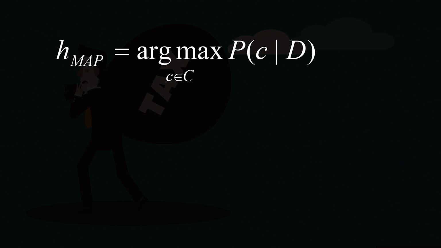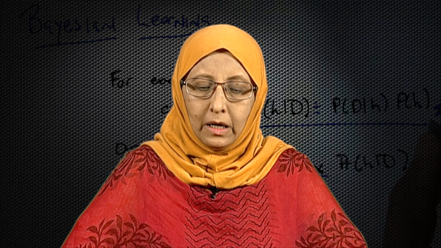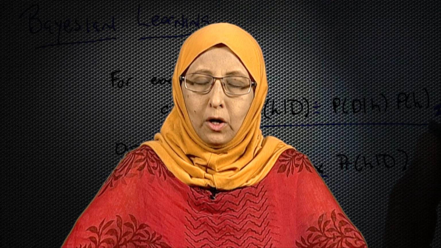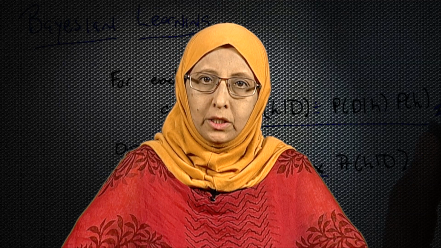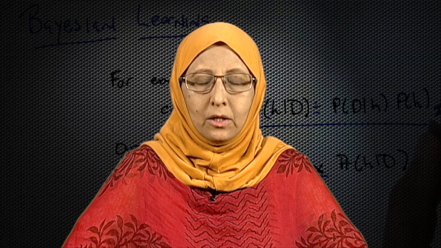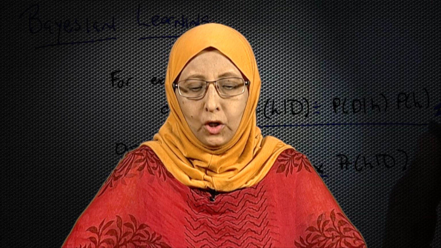In many learning scenarios, the learner considers a set of classes and is interested in finding the most probable class given the data item or the data instance. So, what we just did is represented by an equation. H_MAP is equal to argmax P(c | D). Now, this small c belongs to the set of classes. So, this small c could be either cheat is equal to yes, one item in the class, or it could be cheat is equal to no.